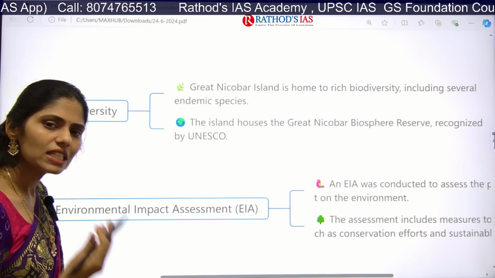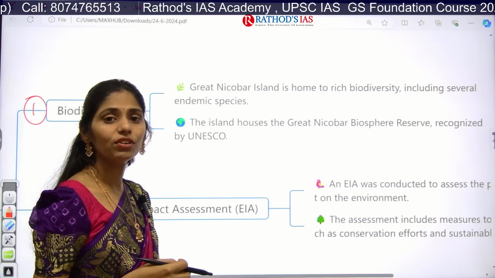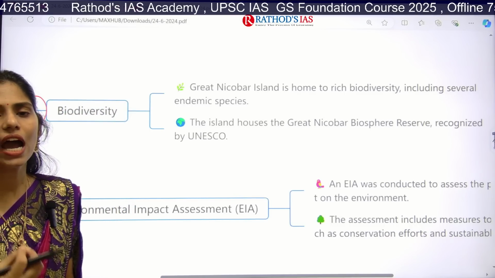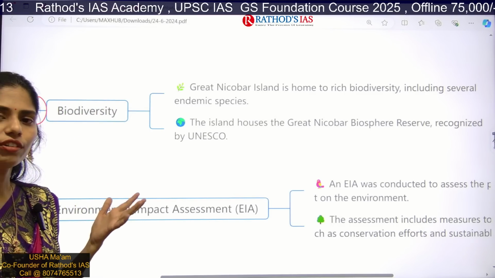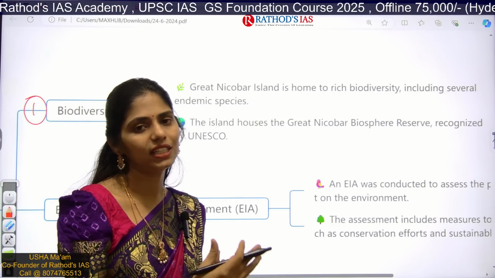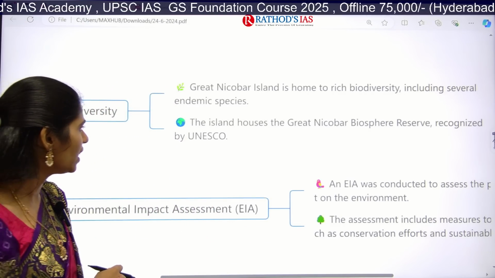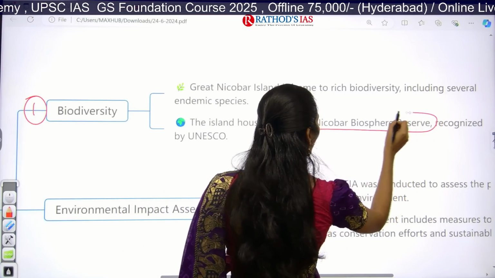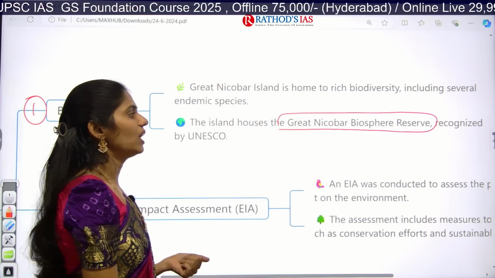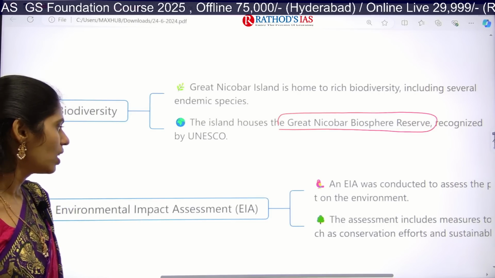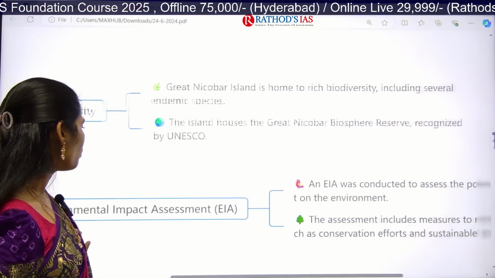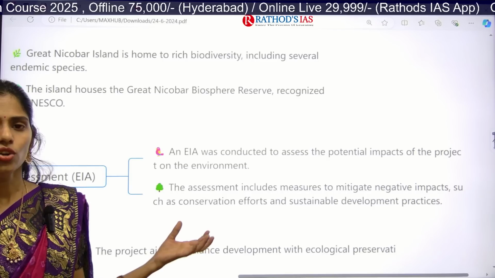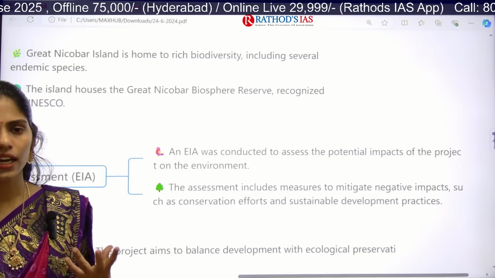Actually this Great Nicobar Island has very rich biodiversity. For example, it has a very high number of endemic species. So if you go for development, it will affect their habitat. And next, this island houses the Great Nicobar Biosphere Reserve, and it is even recognized by UNESCO. And next, what is this environment impact assessment? We say that if you are coming up with any project, what will be the impact on our environment?